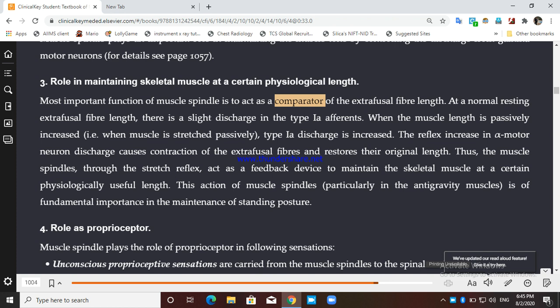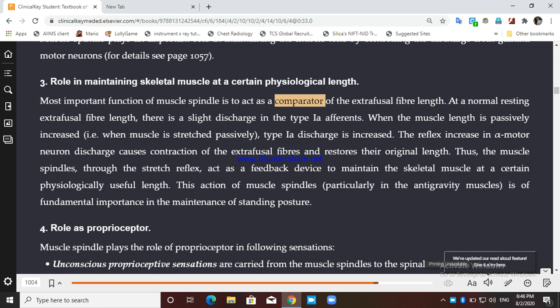So at normal resting state, there is a slight discharge in the type 1A afferent. But when the muscle length is passively increased, so if you increase the muscle length passively by moving, actively and passively means what? Actively means you are moving with your own strength.